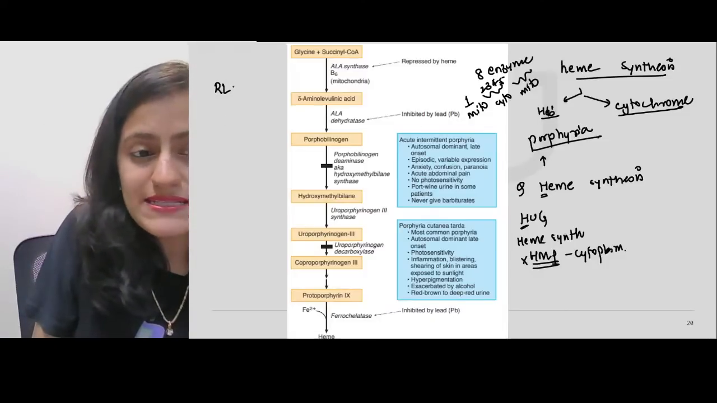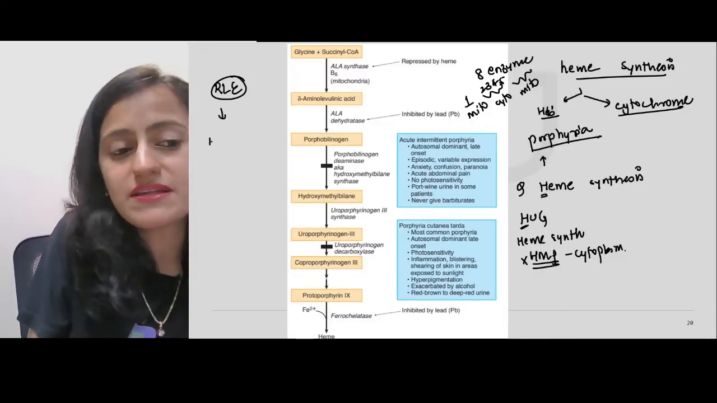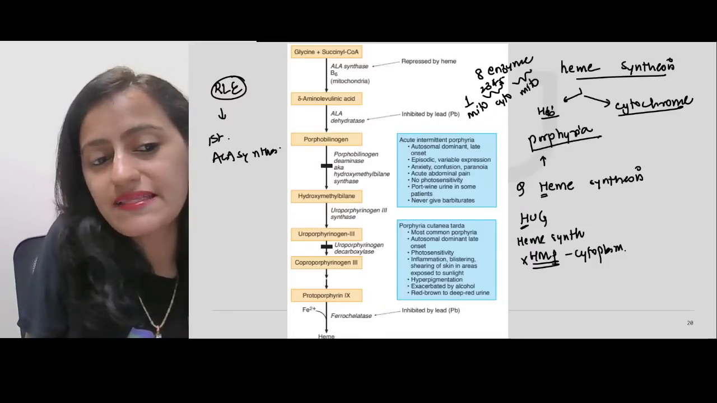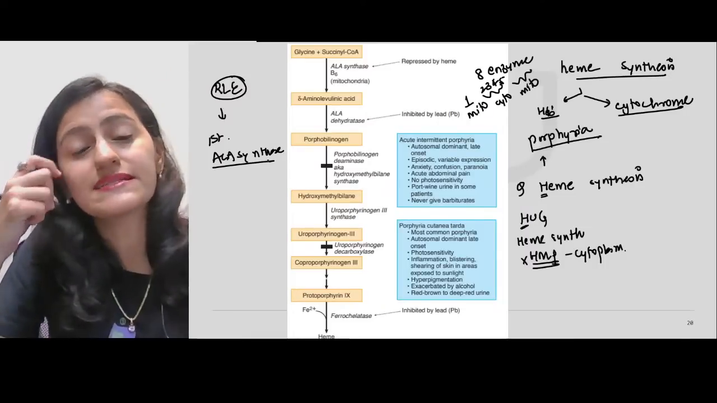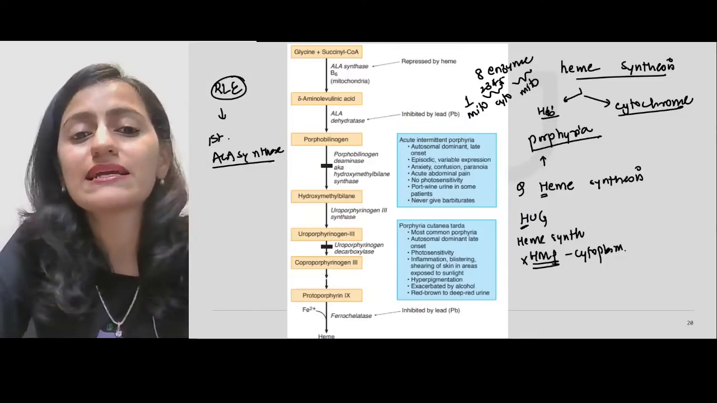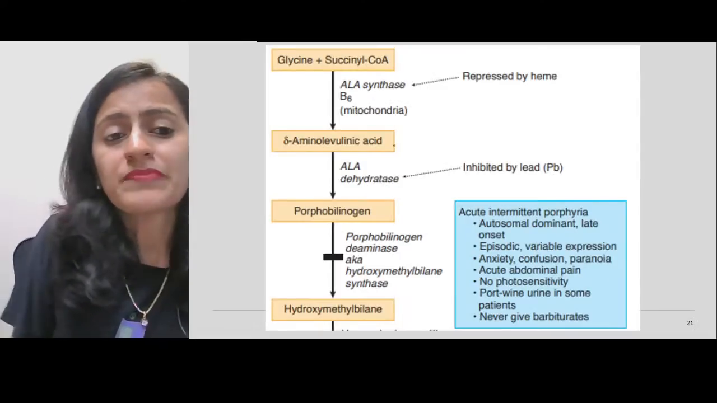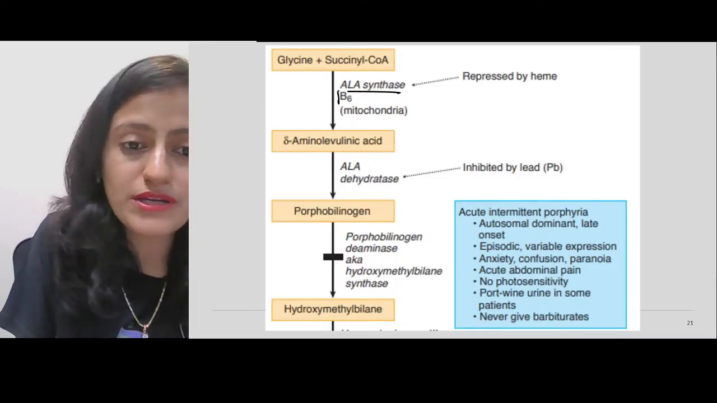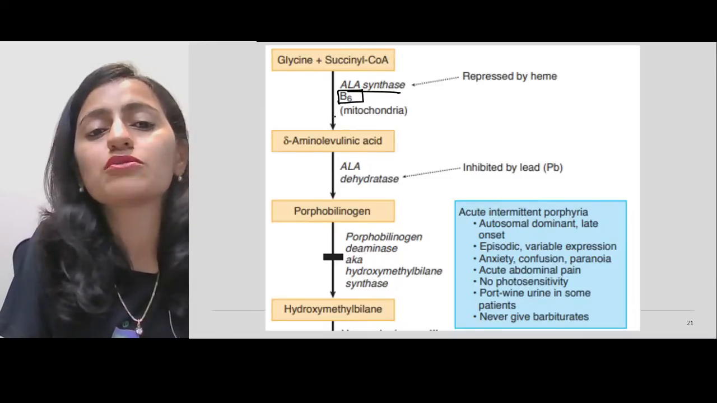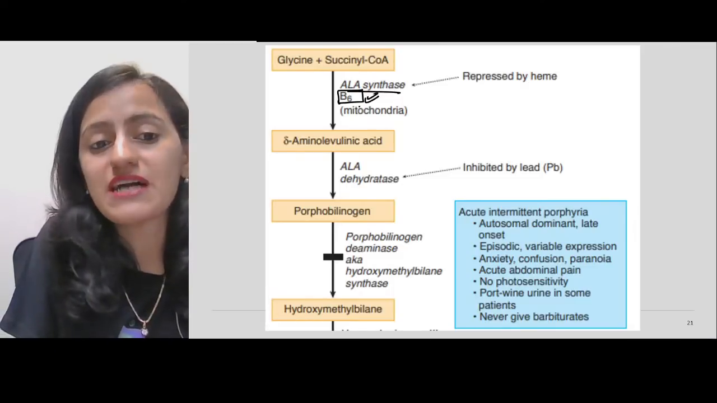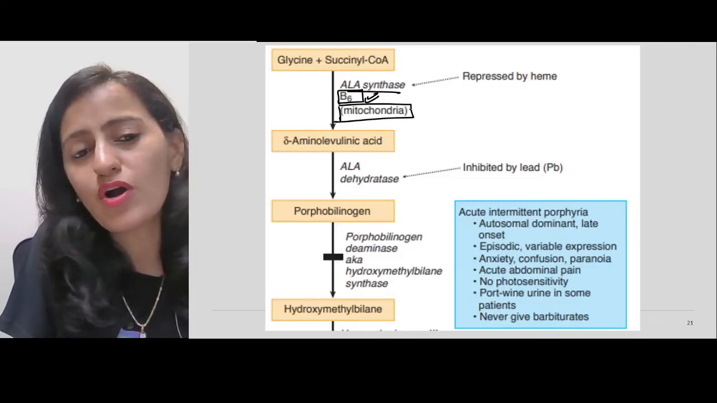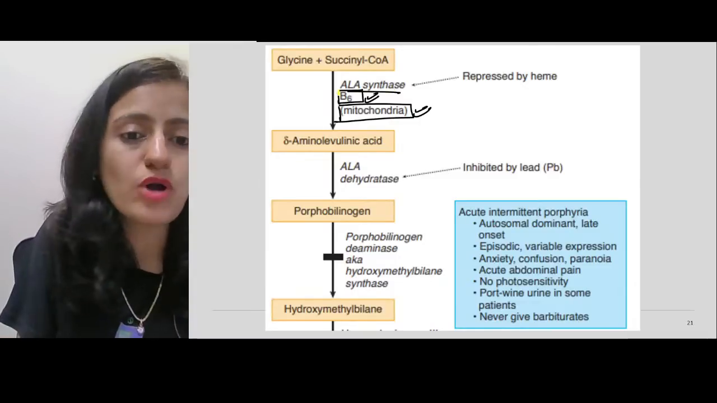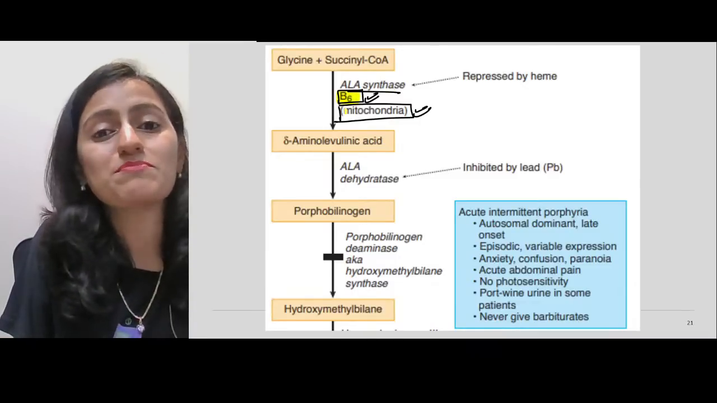If I ask you what is the rate limiting enzyme for heme synthesis, it is the first step, which is the step of ALA synthase. Okay, the first step, that is ALA synthase, that is the rate limiting enzyme. Now, what does this ALA synthase require? Another important question. Remember, it requires vitamin B6, and you can see it's a mitochondrial enzyme. Okay, remember all these points are very, very important. So it requires vitamin B6.